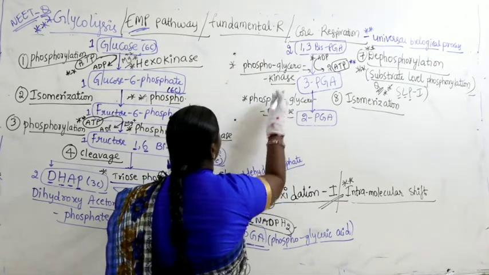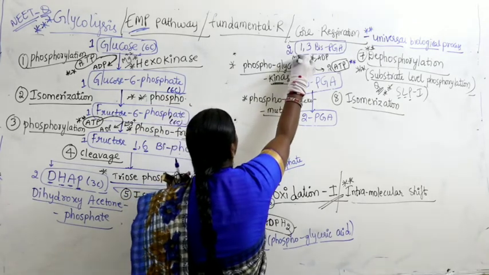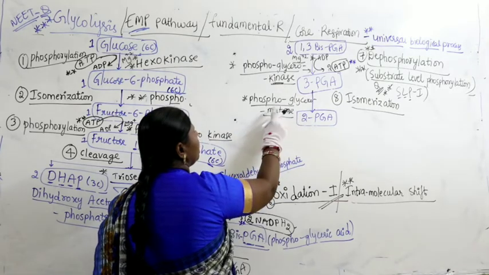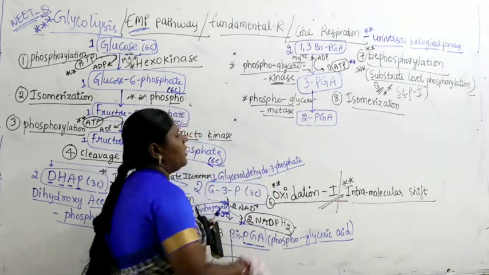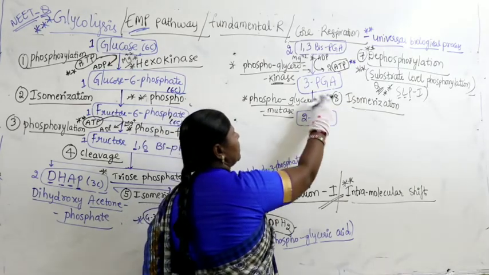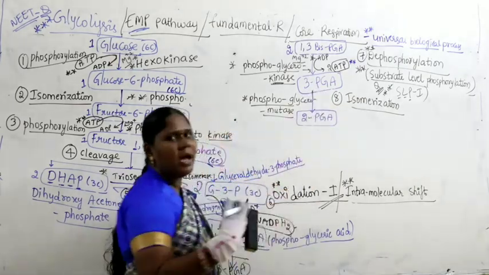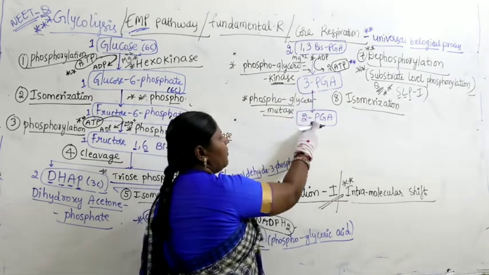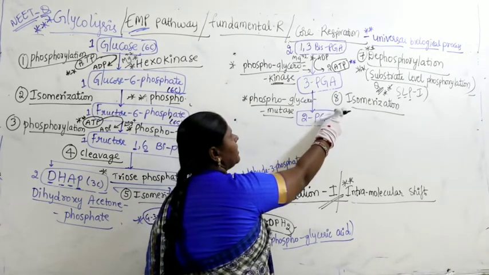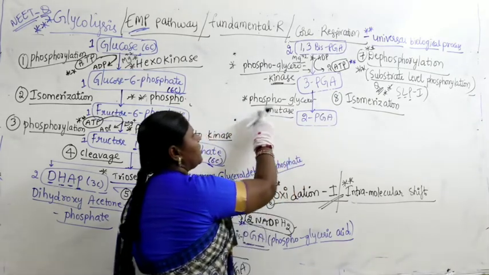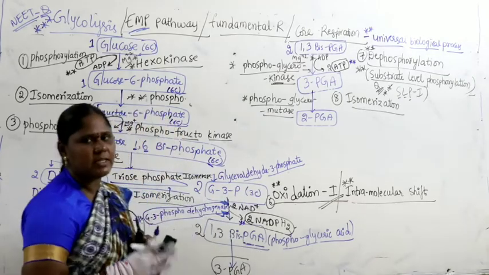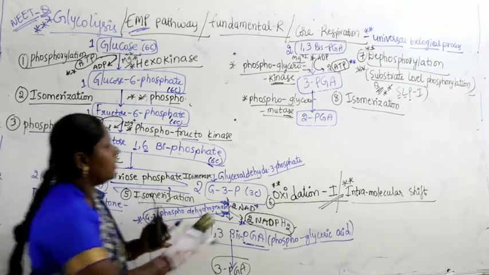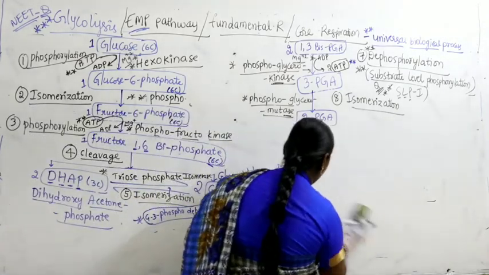So we write here phosphoglyceromutase. Whenever kinase is there, I told you magnesium will come into the picture. Now 3-PGA converts into 2-PGA with the help of enzyme phosphoglyceromutase, right? And it undergoes isomerization because 3-PGA and 2-PGA both are isomers. PGA means phosphoglyceric acid, 3rd carbon shifts to 2nd carbon. The reaction is called isomerization and the name of the enzyme is phosphoglyceromutase. Whatever ends with ase, it's called an enzyme name. Right? Now further let us continue down.